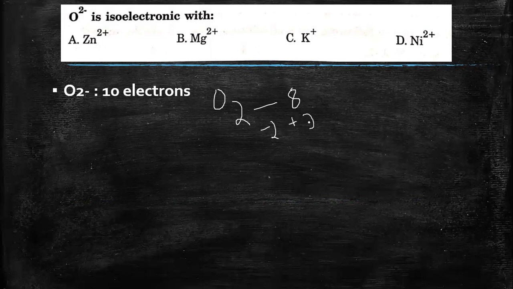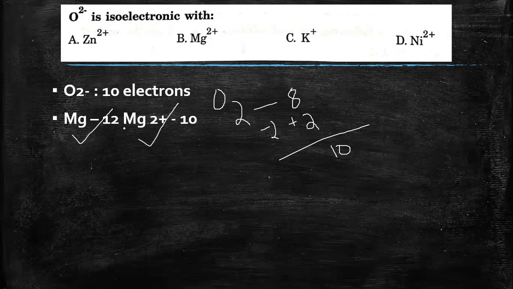So a total of 10 electrons are present in O2 minus. This is not O2, it is O2 minus. Now, the answer is pretty much straightforward. It is Mg2+ here, because Mg has 12 electrons, and in Mg2+, 2 electrons will be lost, so it has 10 electrons. So the isoelectronic species for O2 minus is Mg2+.